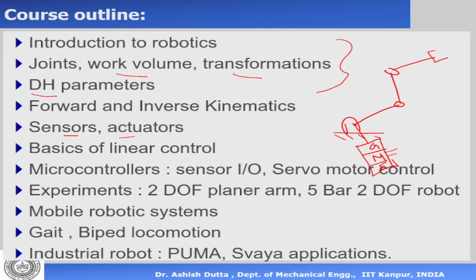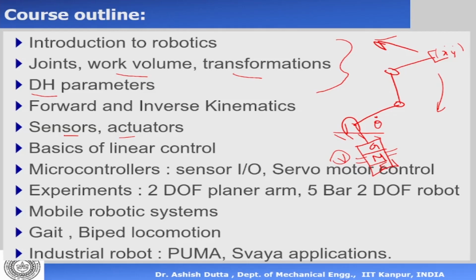Now, how does the robot link move? You give voltage to the motor, it rotates, because of which there is an angular velocity at the joint, and because of the joints moving, the end effector moves, and there is a velocity at the end effector level. So when we talk about control of a robot, or when we do experiments with a robot, we want to move this robot around in space. So we have to give corresponding voltage to the motor so that we can move it to the desired position, or we can impart a desired velocity to the end effector.